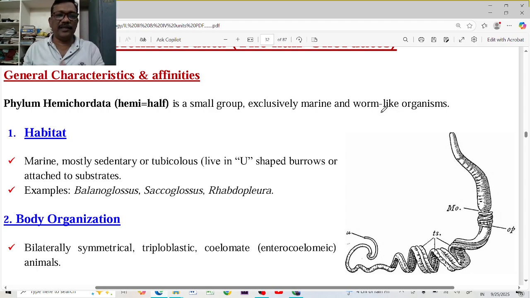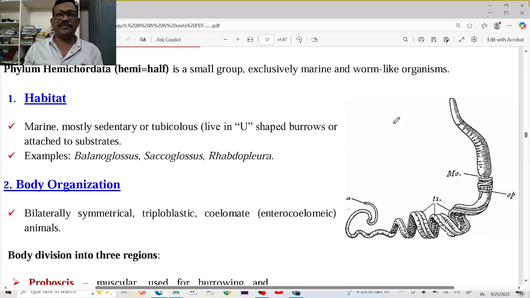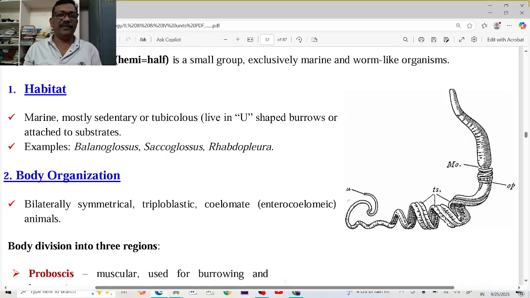The Hemichordata is the linking animal between the non-chordata and the chordata. Phylum Hemichordata is a small group that lives exclusively in marine water. The body is worm-like, just like an annelid. Habitat is marine water.